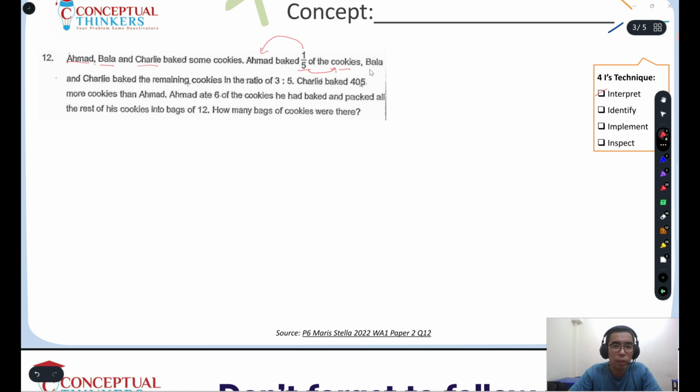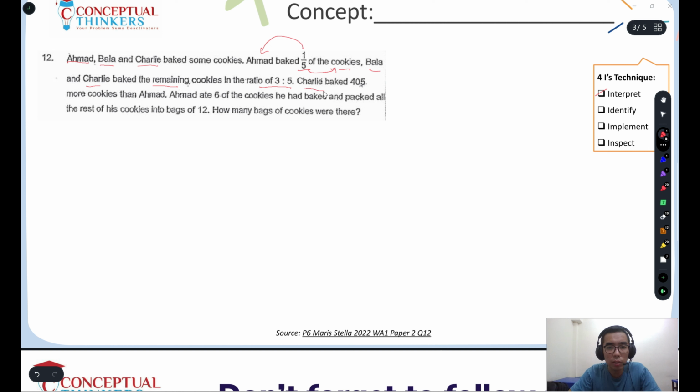Next, we have Bala and Charlie. They bake the remaining cookies in the ratio of 3:5. Now this remaining is very important. It means whatever is left over, because Ahmad actually baked 1 unit of it, so the remaining 4 units, we take 5 minus away 1, belong to what Bala and Charlie bake. The only thing we have to take note of is the ratio is 3:5, so later we have to do something about this ratio. Okay, let's continue and interpret the question.